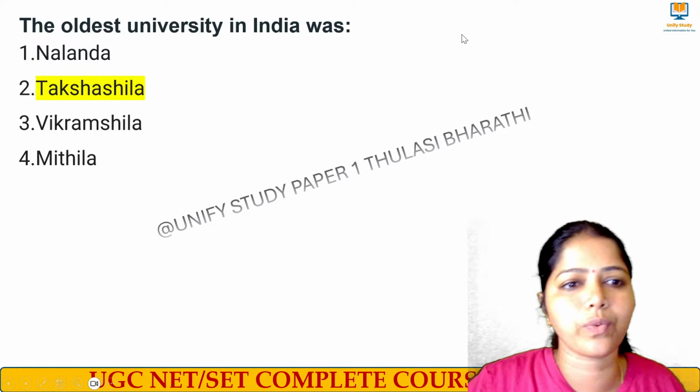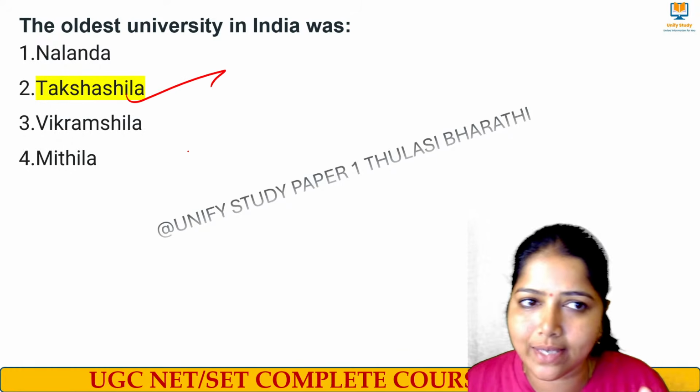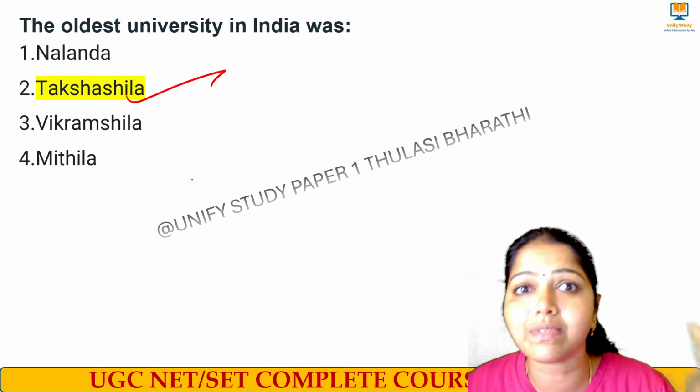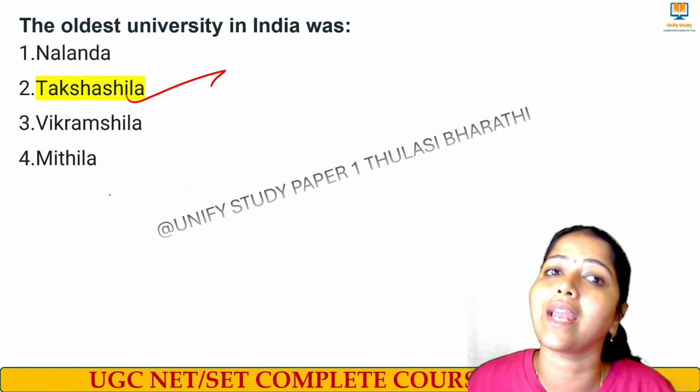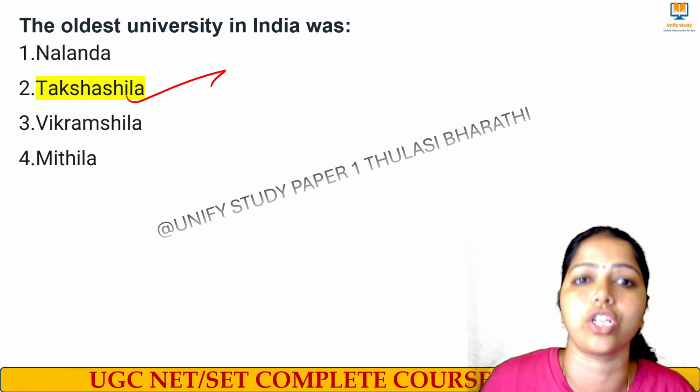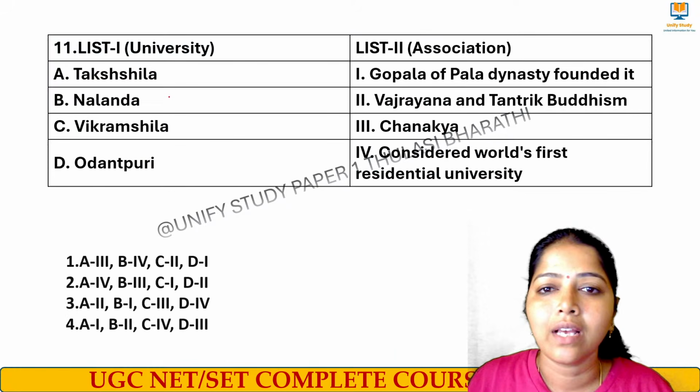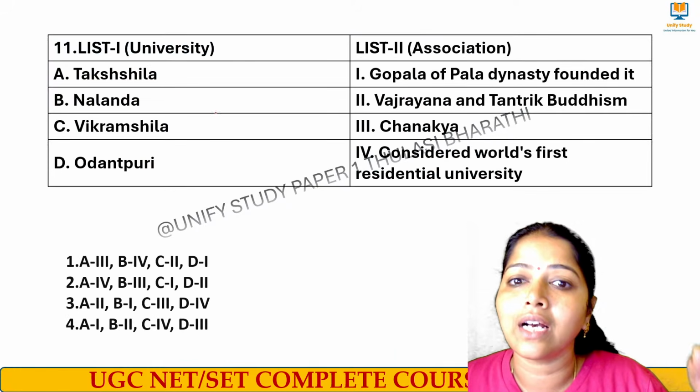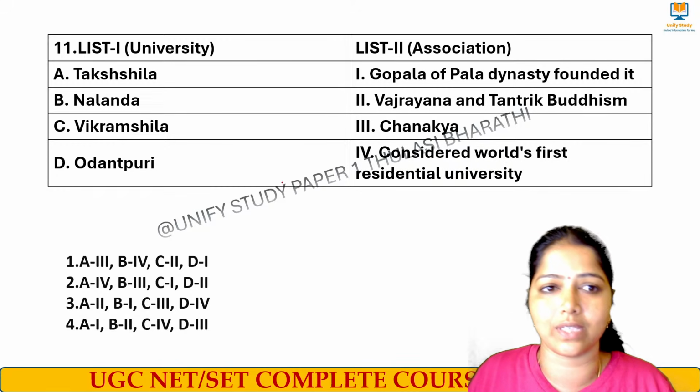Yes, the right answer for this question is Takshila. Takshila is the oldest university. Next comes Pushpagiri, next Nalanda, next Vikramshila, next Mithila. This is according to chronological order. Very good. Next question: just connect with the features of these universities.